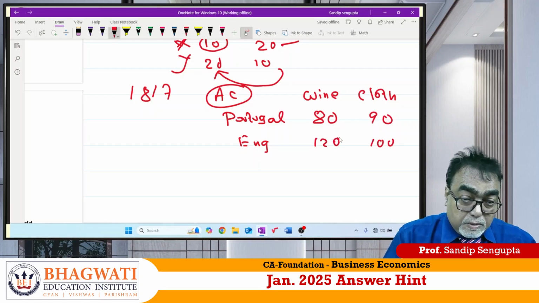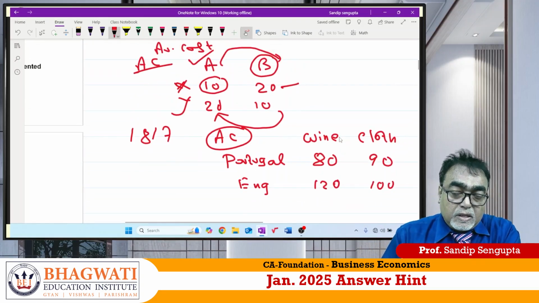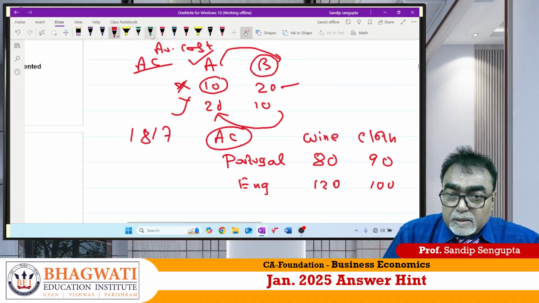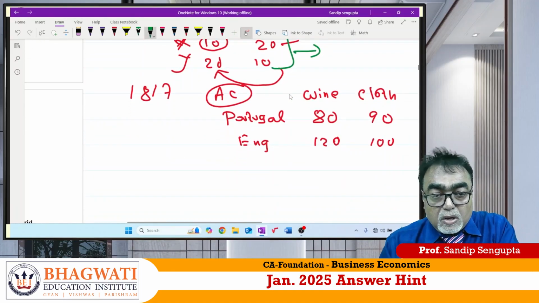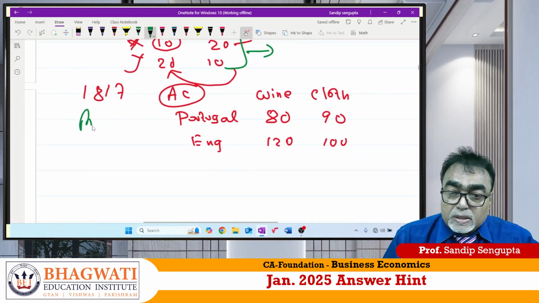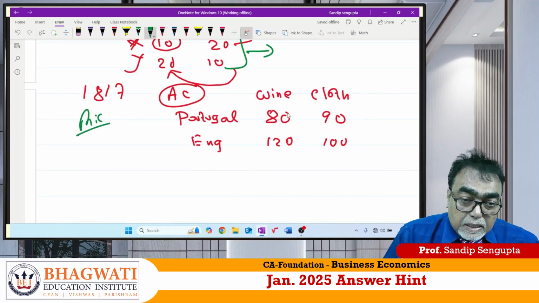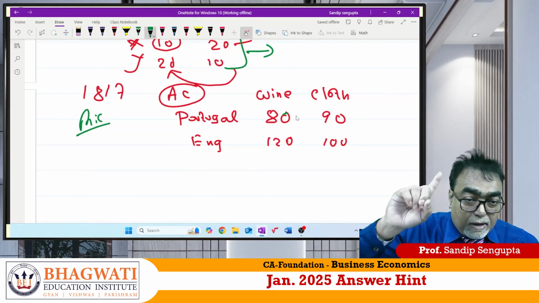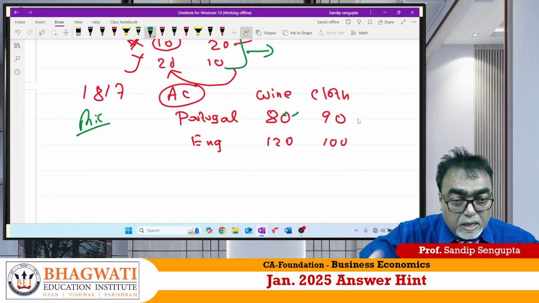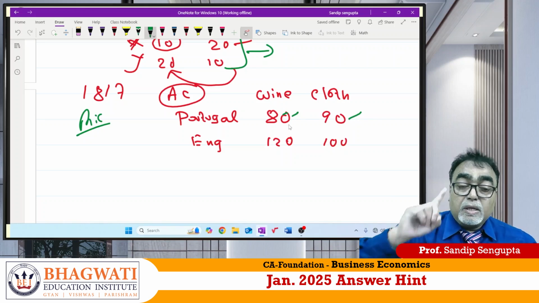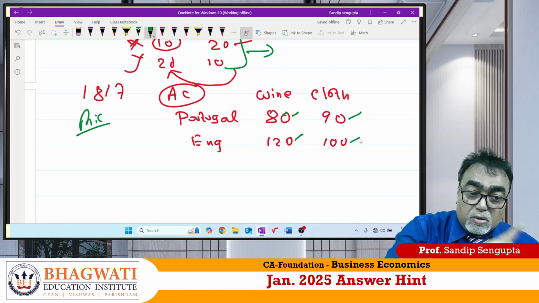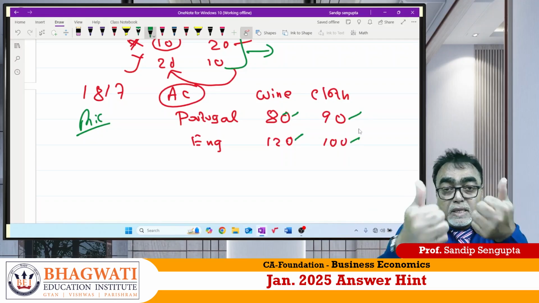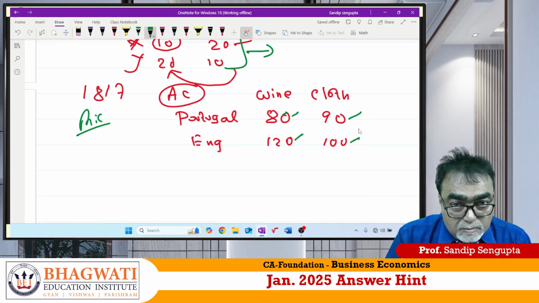Those who are serious, please carefully follow me. For Adam Smith, if average cost is less, trade can be possible. Whereas for Ricardo, you just look, sir, Portugal has average cost less for wine as well as clothes. England has average cost more for wine as well as clothes. So as per Smith, trade is not possible.